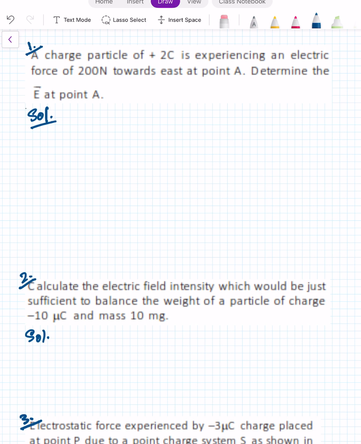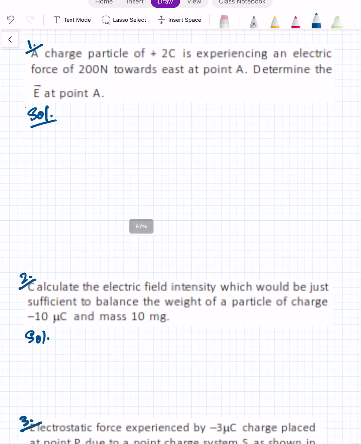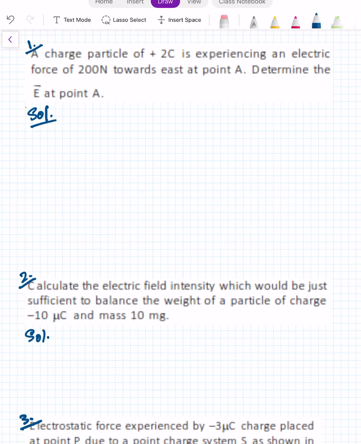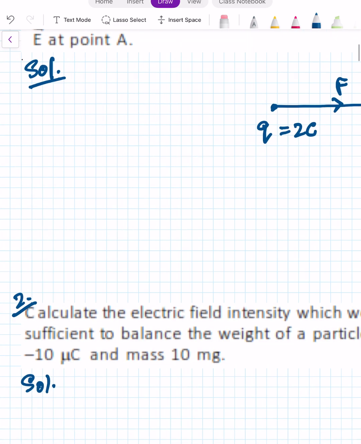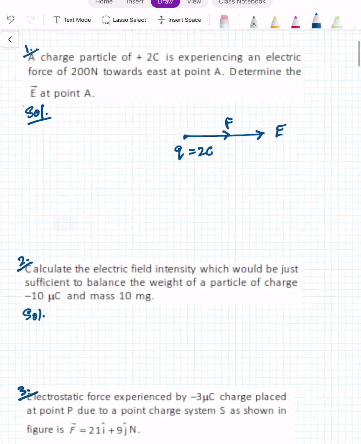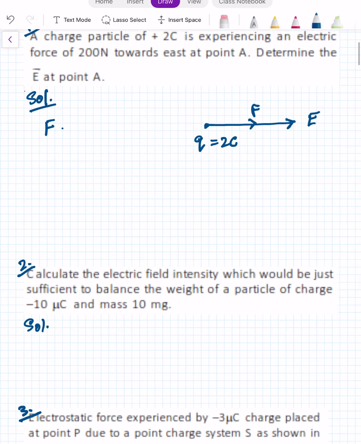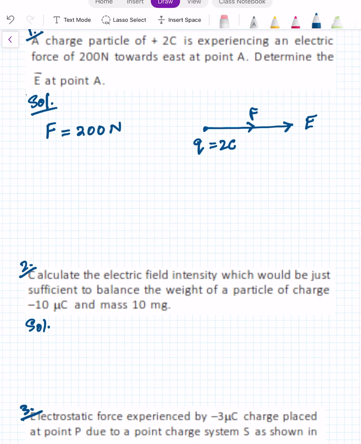A very simple question is given. A charged particle of 2 coulomb is experiencing an electric force of 2000 Newton towards east. Say this is east. Charge is given, which is given as plus 2 coulomb, and it is experiencing an electric force of 200 Newton. Now we know the formula F is equal to QE.